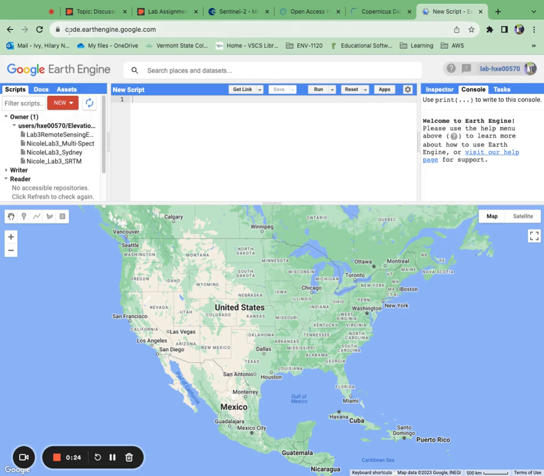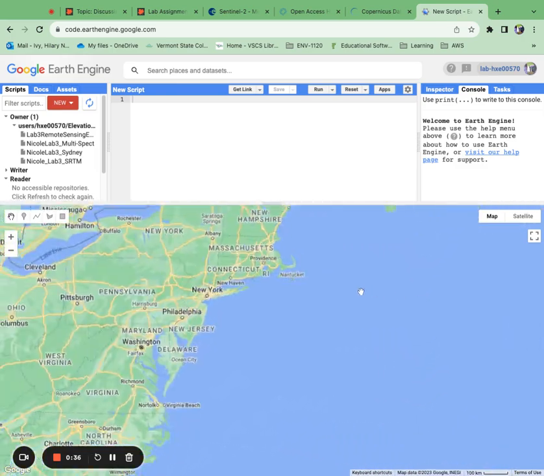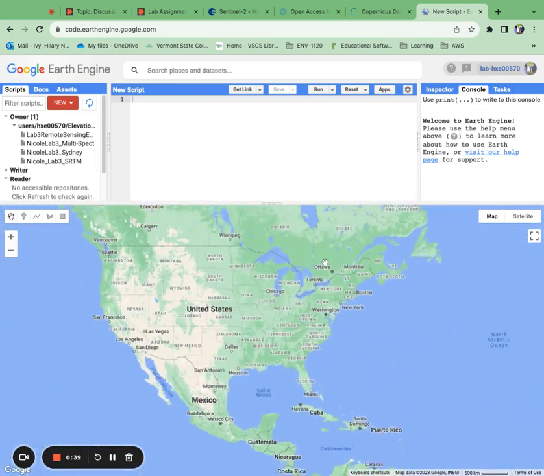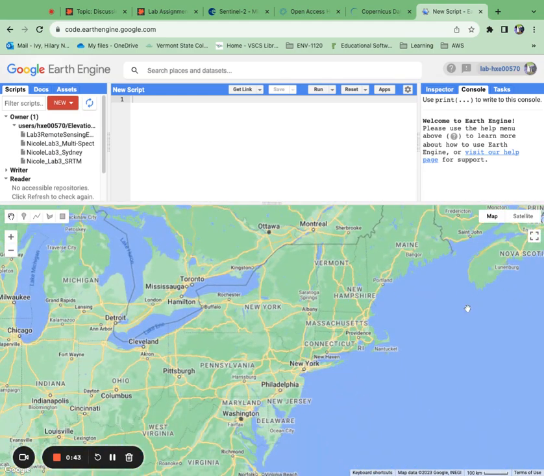Okay, code.earthengine.google.com. The first thing that we are going to do here is scroll in and out a little bit. I'm using my mouse wheel. Depending on how you're set up, you may have to use some arrow keys and a shift. Hopefully all of you have a mouse.